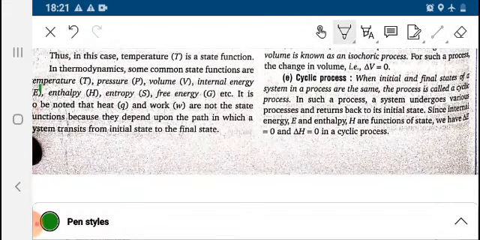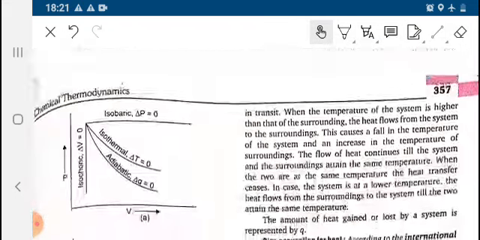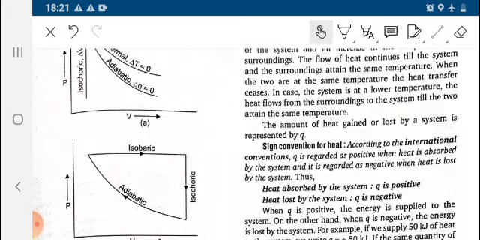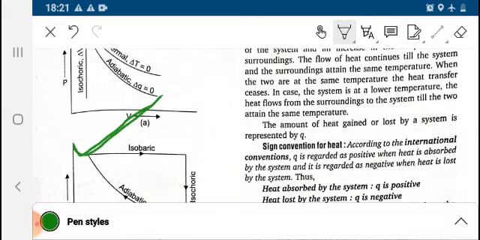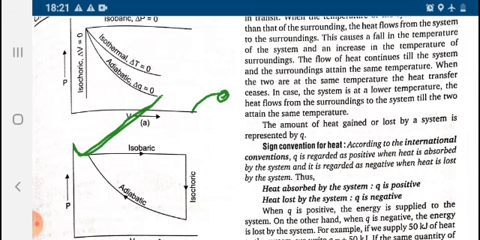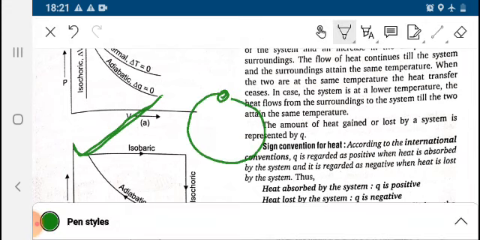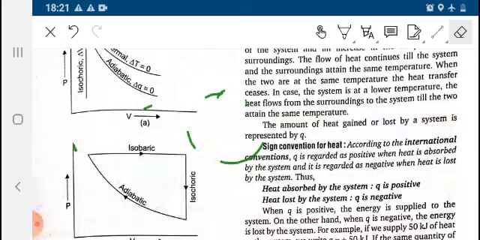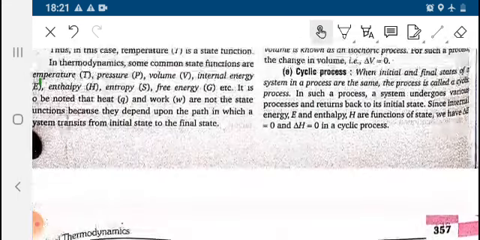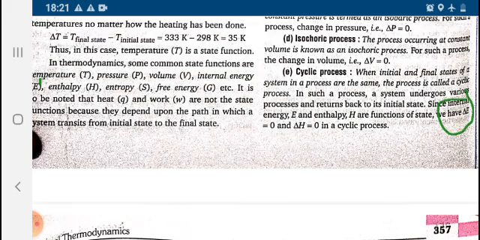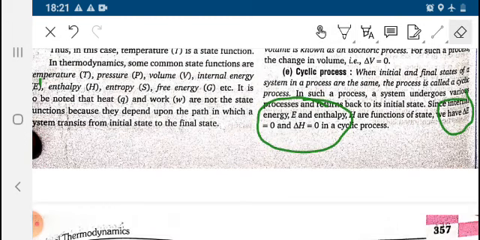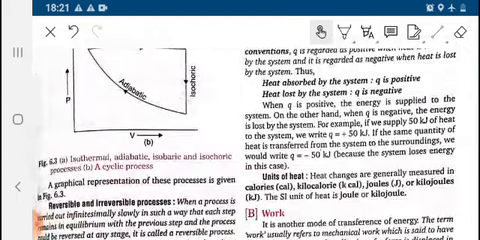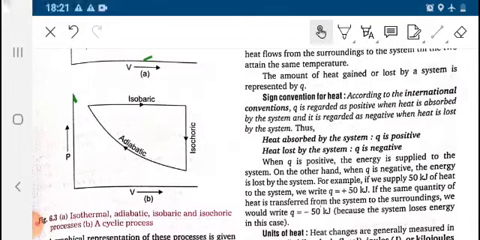Cyclic process, what do you mean by cyclic process? As you can see here, this is the graph for cyclic process. If you're starting from one point and reaching the same, means the initial point and the final point are the same, then it is known as cyclic process. In cyclic process, you will find that delta E and delta H will be 0. This is important for the thermodynamic process.